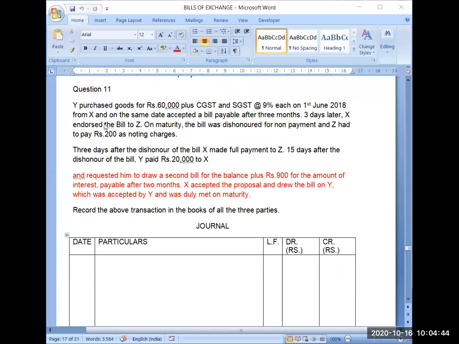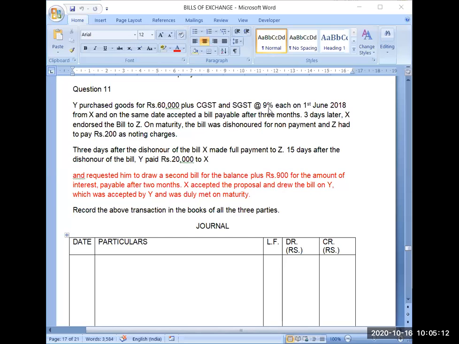So Y purchased goods for rupees 60,000 plus CGST and SGST at the rate of 9% each. So we have already done GST entries earlier. It will give you a revision here. On 1st June 2018 from X. So Y is purchasing goods and X is selling goods. So X will become the seller and Y will become the purchaser.